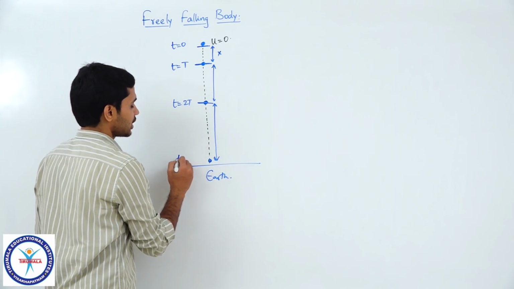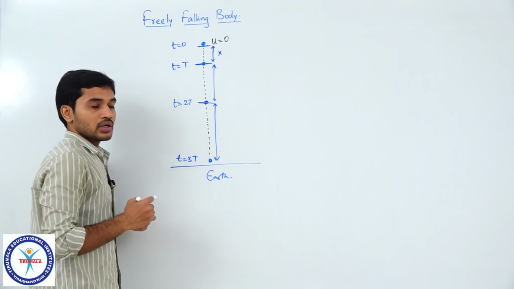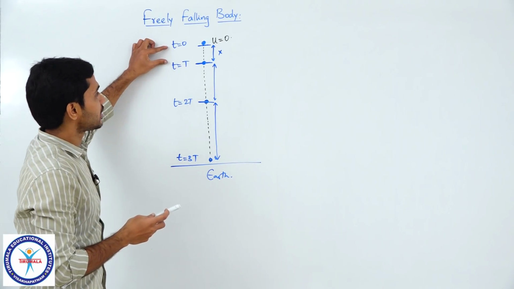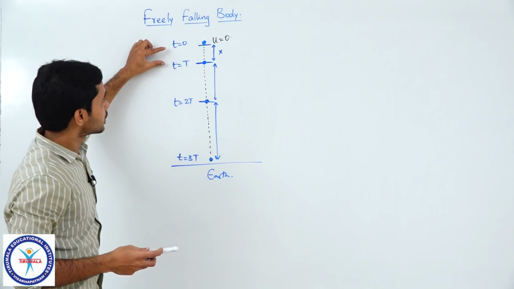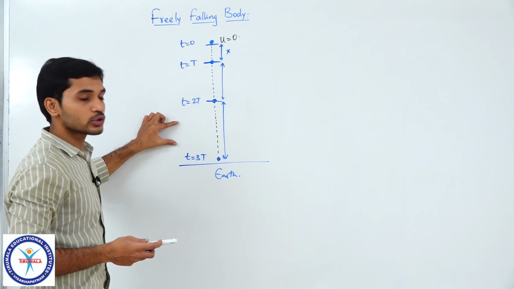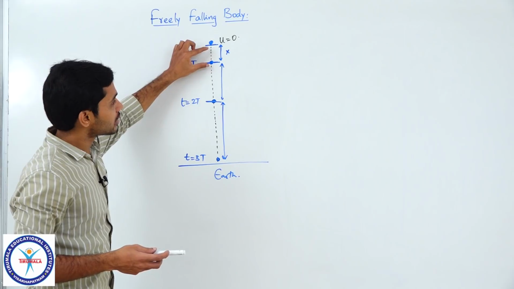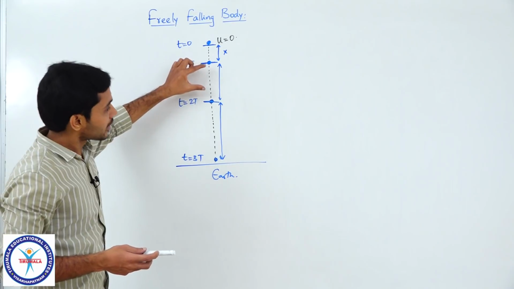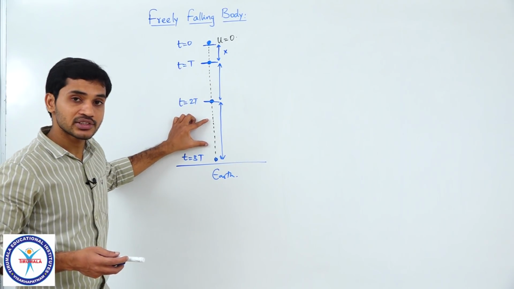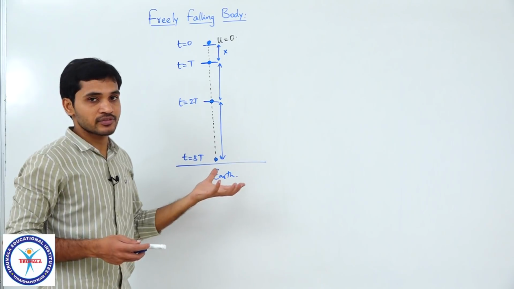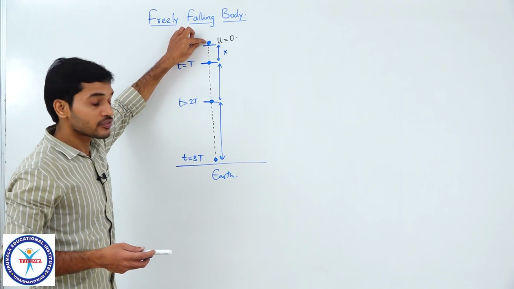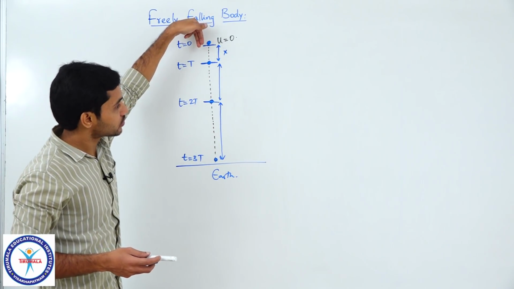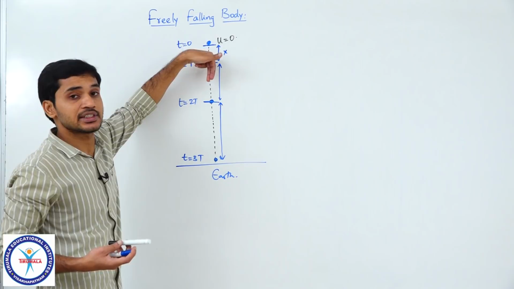So, what I am saying here is these three intervals which I have considered are all having an interval of t seconds, capital T. This is t, this is t, this is also t. But you can clearly observe from the diagram that when compared with this, the particle has travelled a larger distance here, and when compared with this, the particle has travelled even larger distance here, and you can easily understand the reason why, right? Because the particle is starting from rest, and here the speed of that is lesser, and as it is falling down, its speed is continuously increasing.